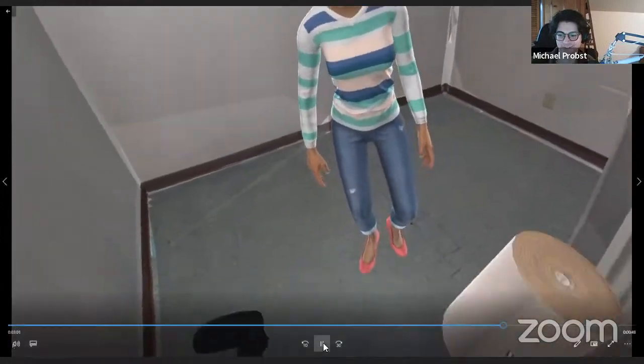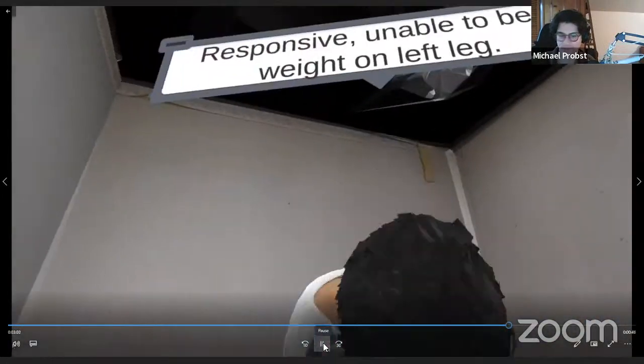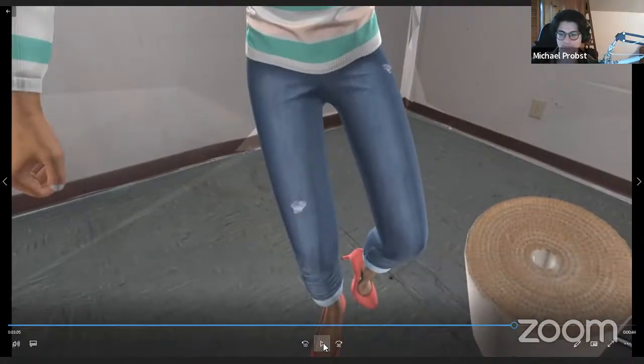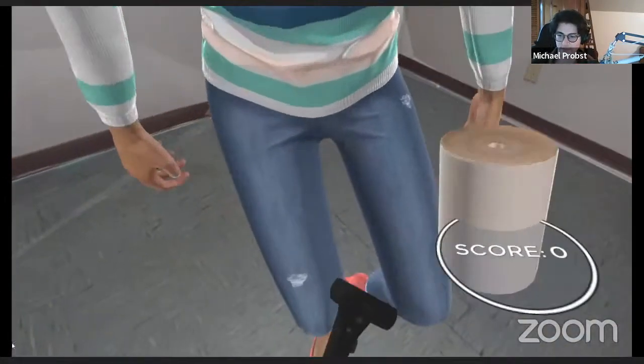Michael. So this is just showing the same sort of training, but not on a desktop with mouse and keyboard or a game controller. This is in VR where you can actually physically go and treat your patients. This one in particular had an injury to her leg. So in VR, we're acting out wrapping some gauze around her leg.